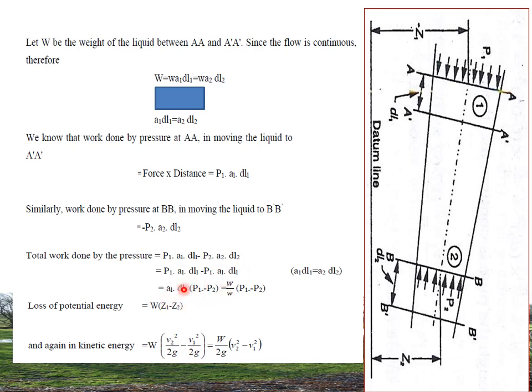Taking A1 DL1 common, since A2 DL2 equals A1 DL1, the total work done equals W by w into P1 minus P2, where w is the specific weight. The loss of potential energy equals W into Z1 minus Z2.